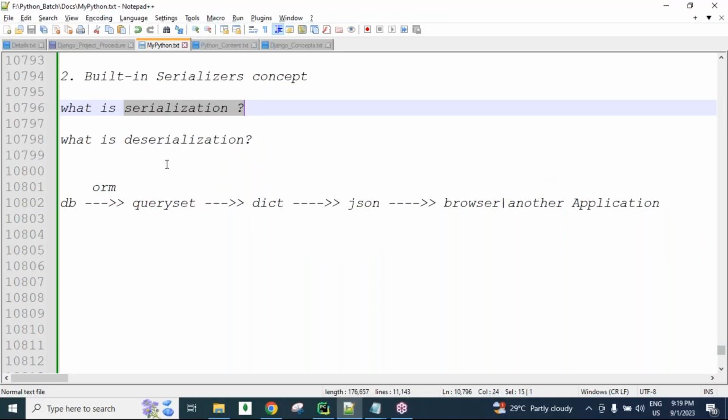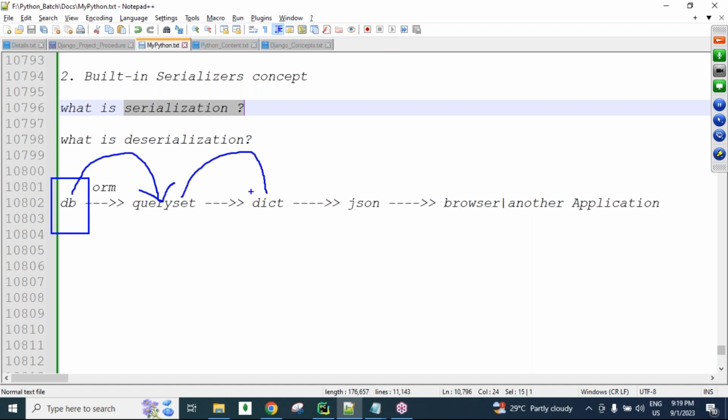Simply, from the database we get data, we convert it into a dictionary, then convert this dictionary data into JSON, and send this JSON data to the browser or another application. That is called serialization, guys.